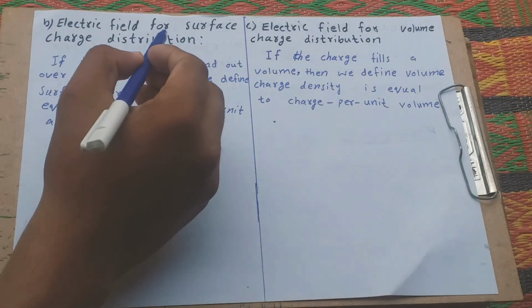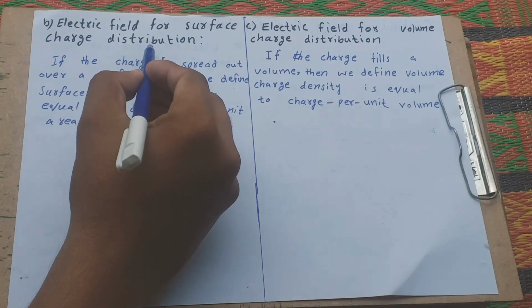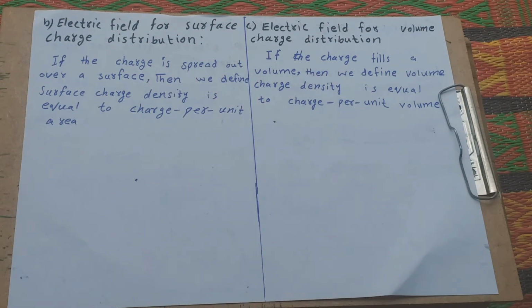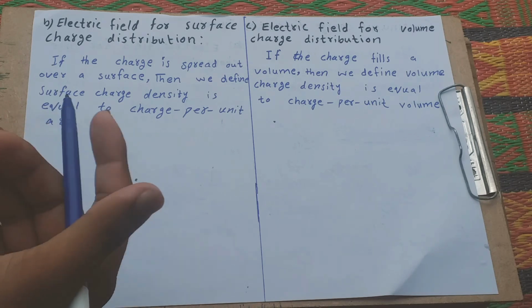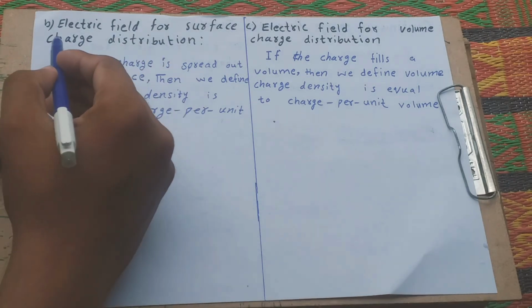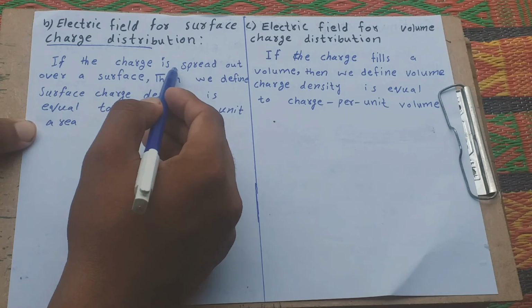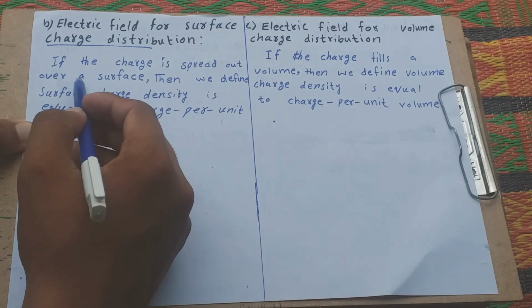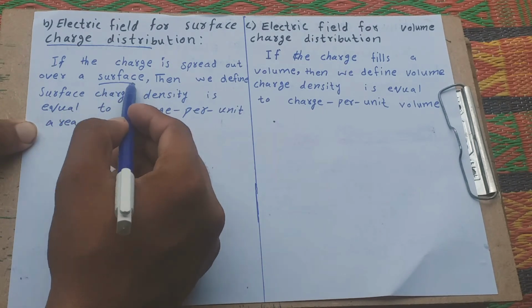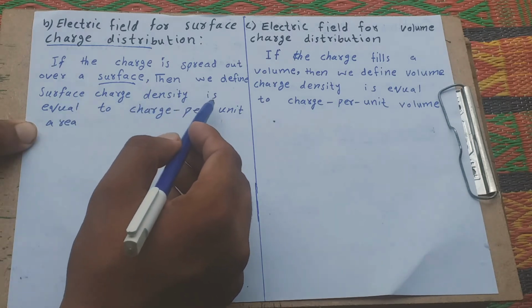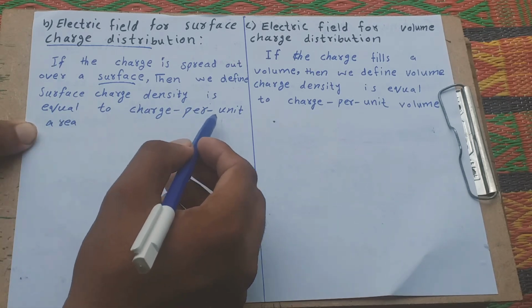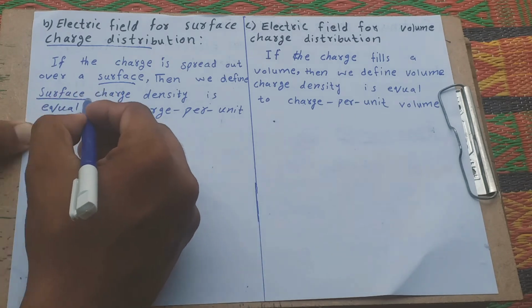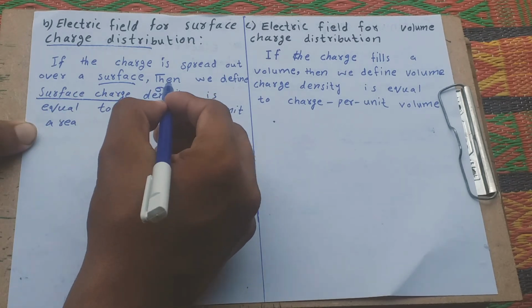Now, the electric field for surface charge distribution. We already counted the electric field for line charge distribution, but here we consider surface charge distributions. If the charge is spread out over a surface, then we define the surface charge density as charge per unit area, denoted by sigma.